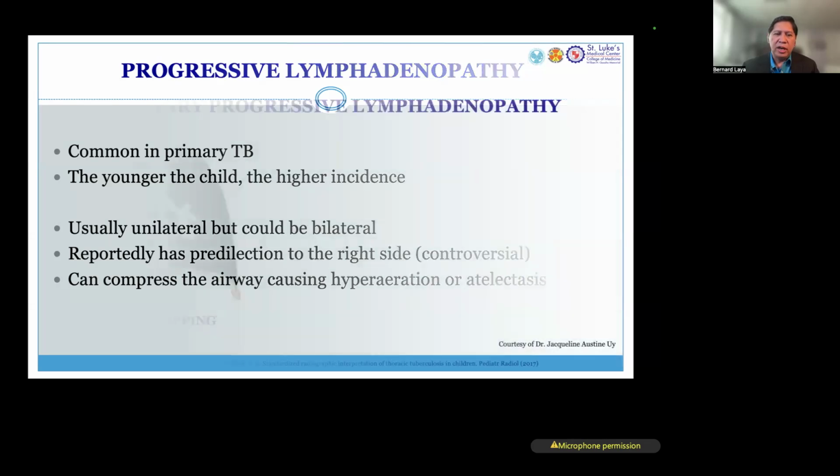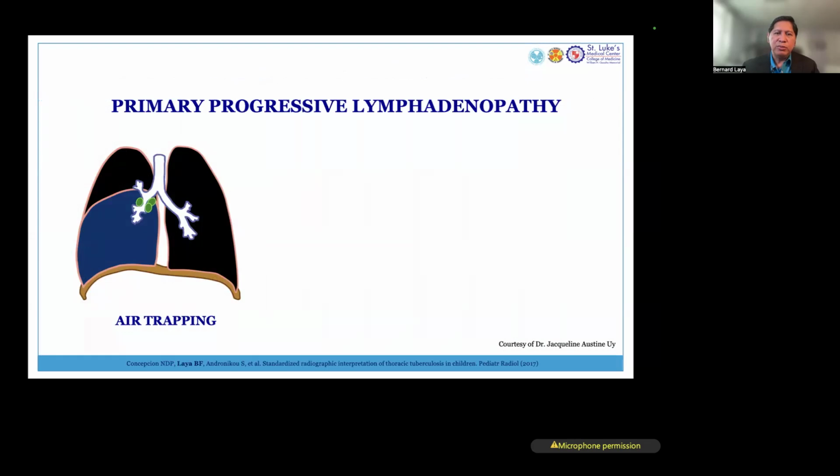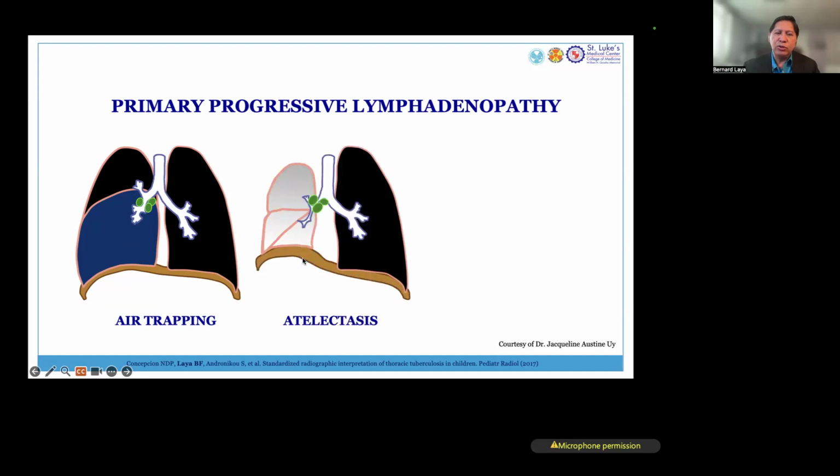So this is a patient with primary progressive lymphadenopathy. As we could see, the green lymph nodes right here are enlarged. It is causing obstruction of the airway, but not collapsing the airway altogether. So air could go in, but it cannot come out. So this is air trapping. Sometimes the lymph nodes are so big that they compress the airways, and in this case, it will collapse the lung. And this is what we call collapse atelectasis.